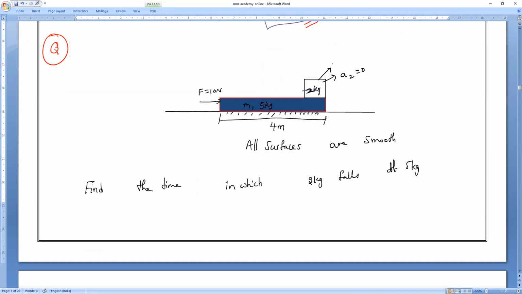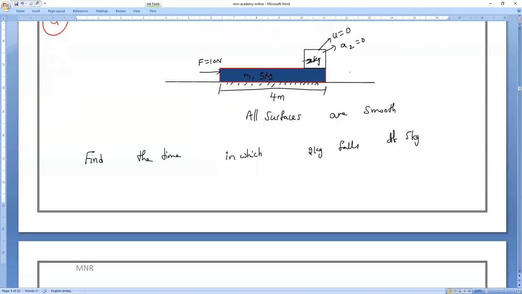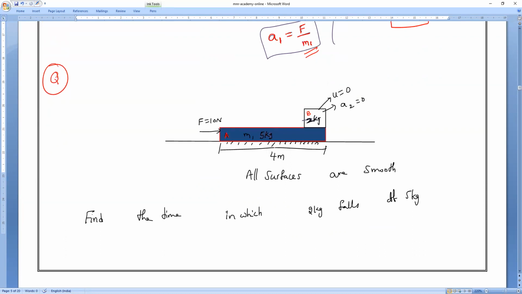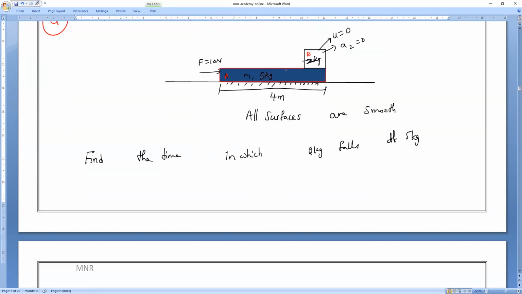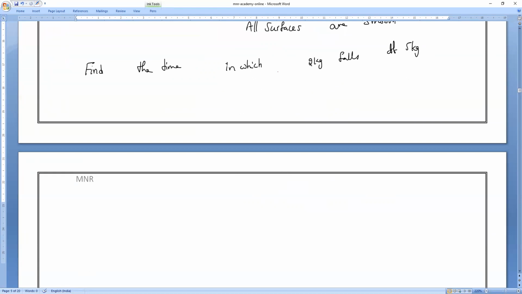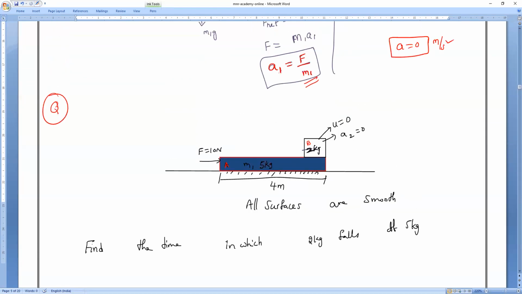And as we know, acceleration is 0 means this body is not experiencing anything, so the initial velocity is also 0. Yes or no? Now, let me consider the first block as A and the second block as B. So now you have to redraw the diagram. Nothing is mentioned in the question, so you have to redraw the diagram. Now, I will proceed.